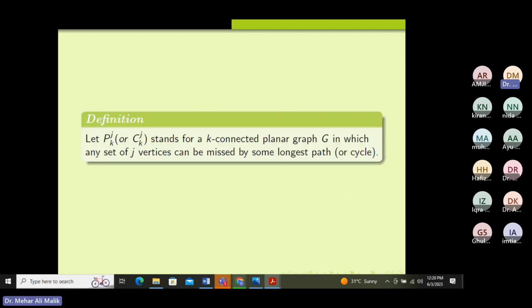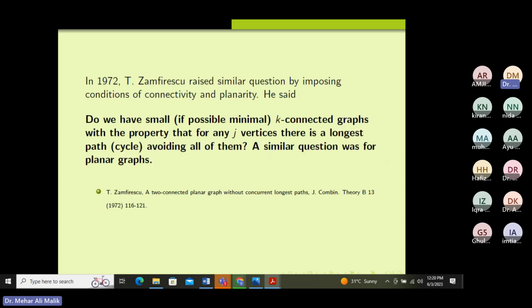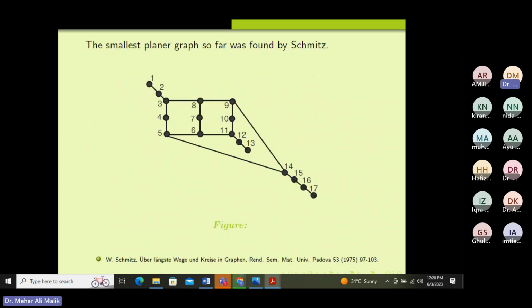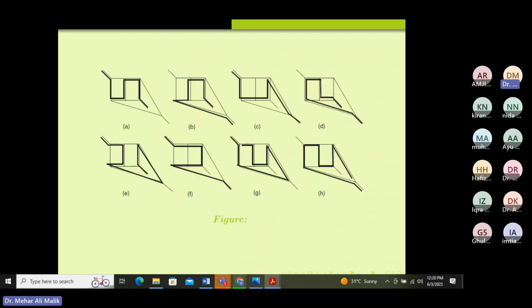So this is a general definition. Let P_k^j or C_k^j, obviously meaning k connected and avoiding j number of vertices, be a k connected planar graph; similarly we have non-planar graphs, missed by some longest path or cycle, any set of j vertices. For example, in this graph, if we consider 2 vertices, just 8 and 7, the length of the path in the previous case, which was 15 vertices, will be reduced. So this is not the case. We have to consider the maximum path in that graph.